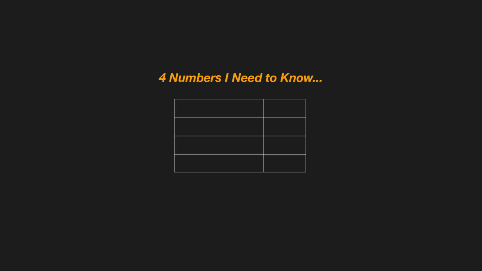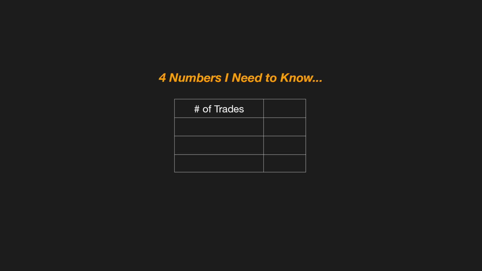The first number is going to be the average number of trades I take per day. How active am I going to be? Am I just trading part-time, maybe just the open before I go to work? Or am I going to be trading full-time from market open to close? Am I someone who only sticks to a handful of stocks, or am I going to be trading anything with a letter in it? So this may range from an average of 2 to 3 trades per day to maybe 7 to 8.